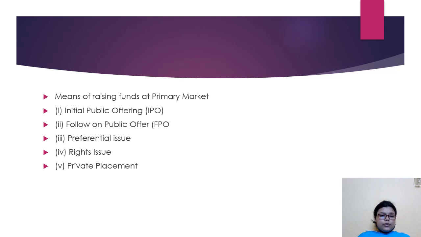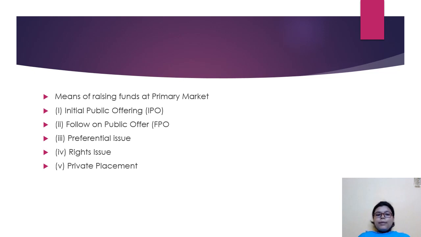Next one is follow on public offer. Follow on public offer means that when a listed company comes out with a fresh issue of shares or makes an offer for sale to the public to raise funds, it is known as FPO. It is an issuance of additional shares made by a company after the initial public offering.